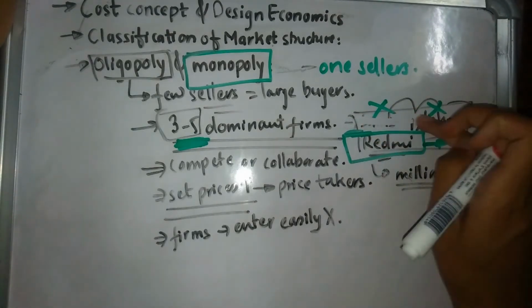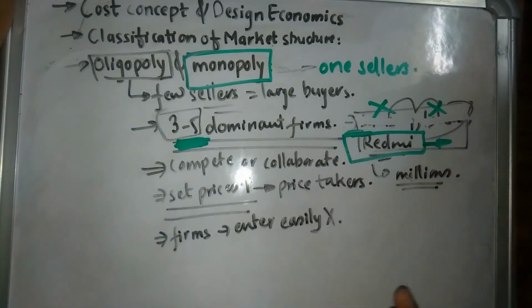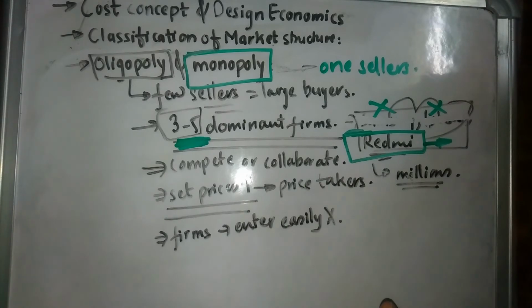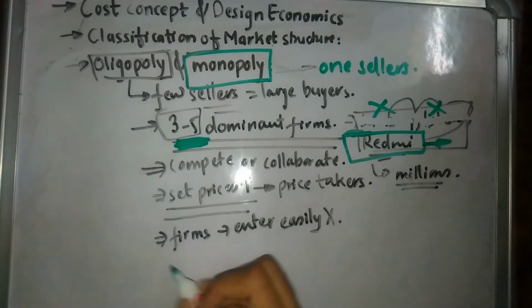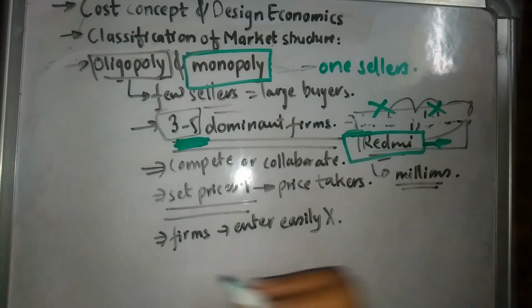There will not be any Samsung, there will not be any iPhone, there will not be any other seller. There will be just one seller, and he will be completely dominating the market. And in such cases, the consumers do not have any option. They do not have any alternative.